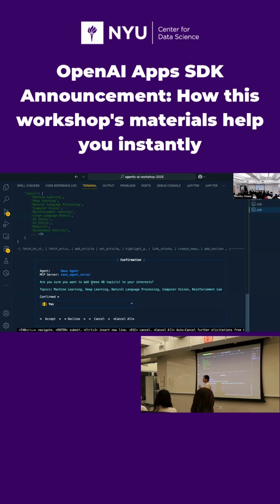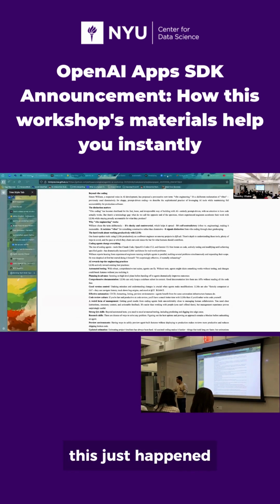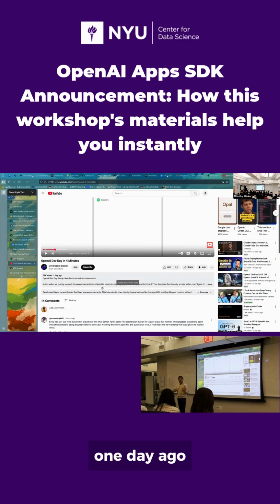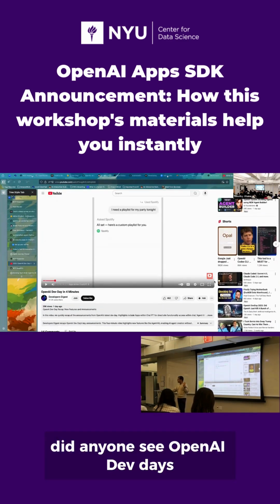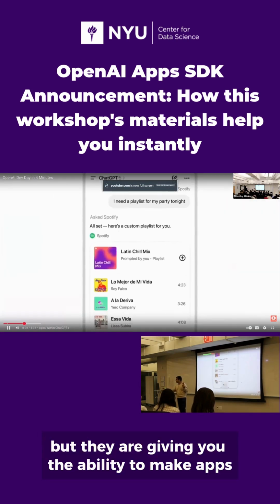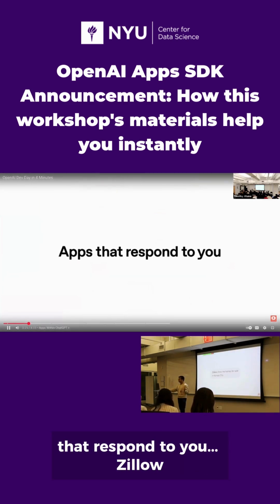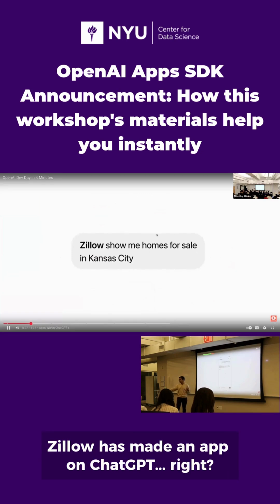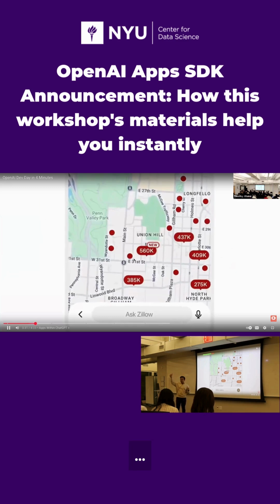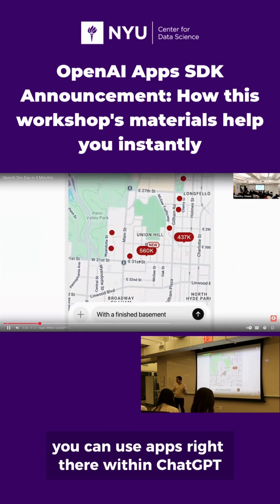That's one thing. Second thing I want to show you before we go is this just happened. When did this happen? 1 day ago. Did anyone see OpenAI Dev Days? I don't know if this audio is going to work, but they are giving you the ability to make apps that respond to you. Zillow has made an app on ChatGPT, right? And you can just deal with stuff. You can use apps right there within ChatGPT.